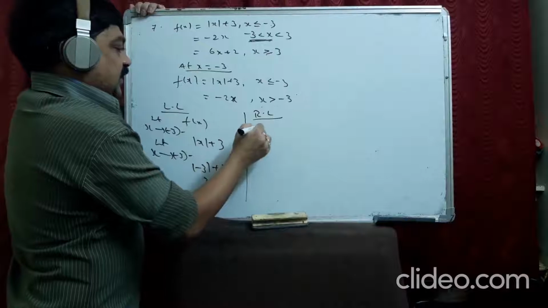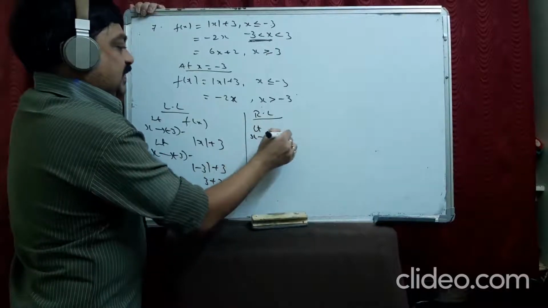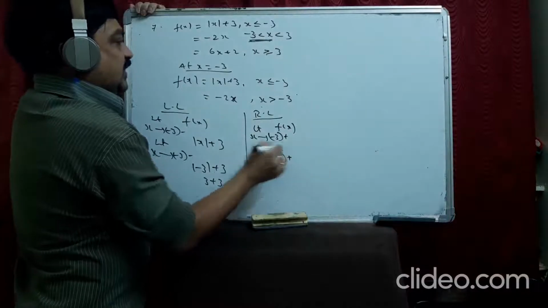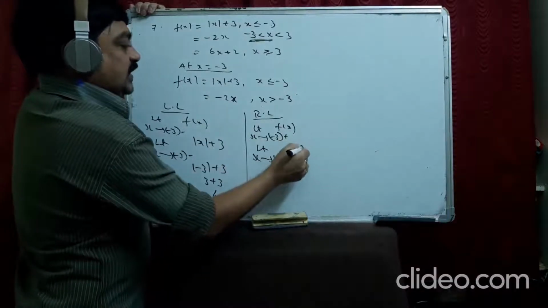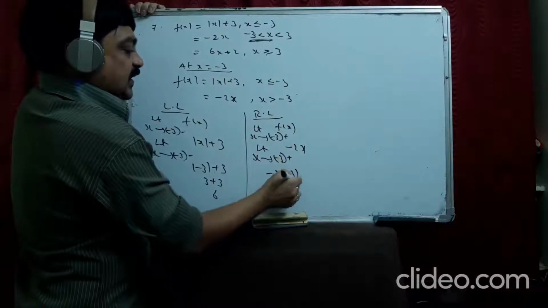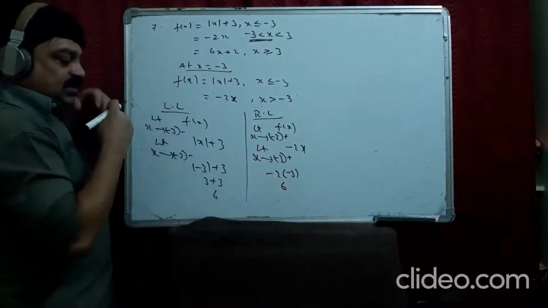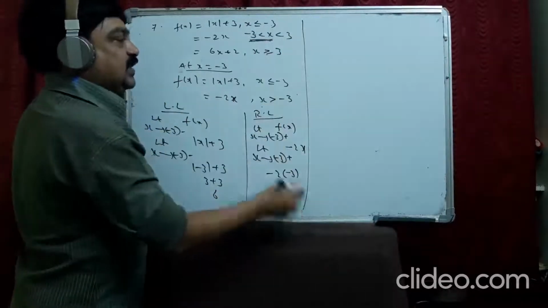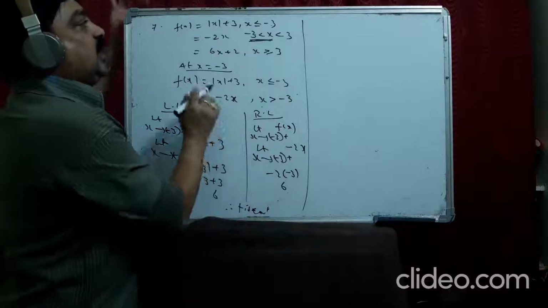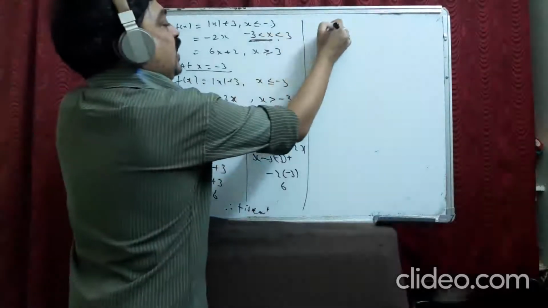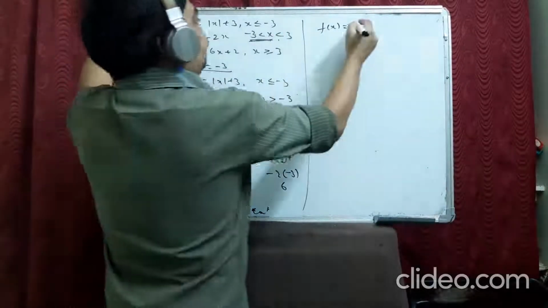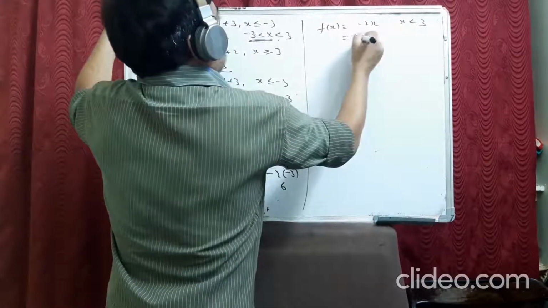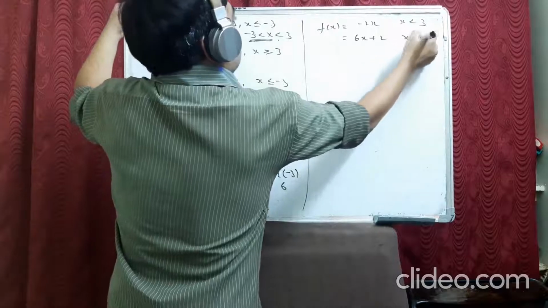Right limit, limit x tends to minus 3 plus f(x), so minus 2x. Just substitute minus 3 here. Both are same. Therefore, f is continuous at minus 3, so that is over. Now at 3, you take this thing. You rewrite the function: f(x) equal to minus 2x for x less than 3, and 6x plus 2 for x greater than or equal to 3.